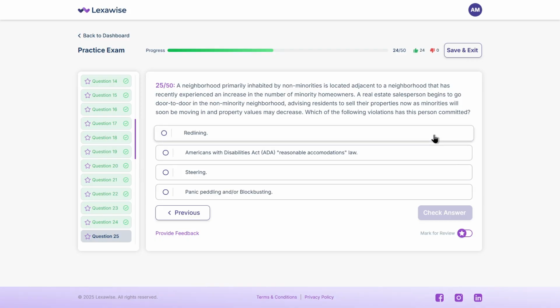A. Redlining. B. Americans with Disabilities Act, ADA, Reasonable Accommodations Law. C. Steering. D. Panic peddling and/or blockbusting. Take a moment to think.